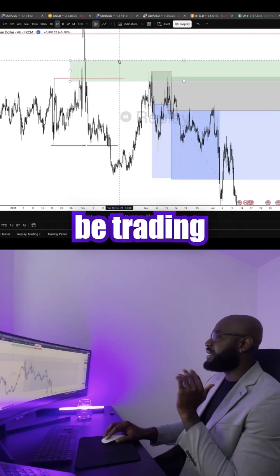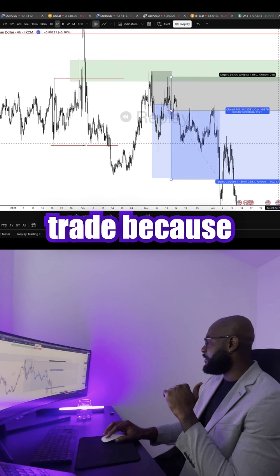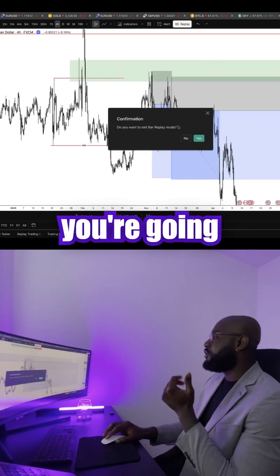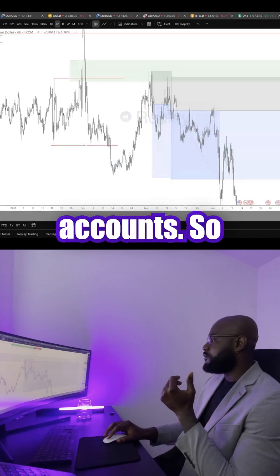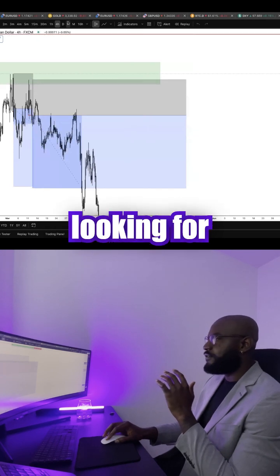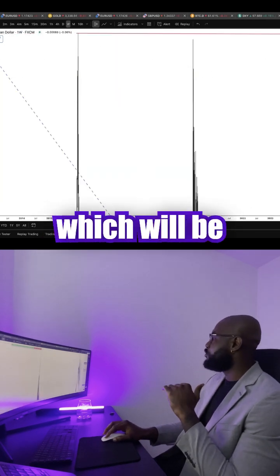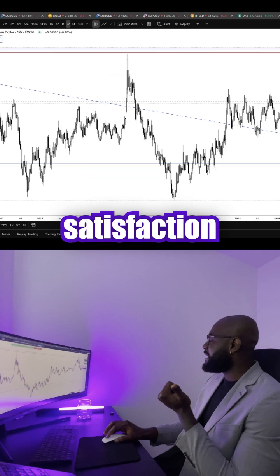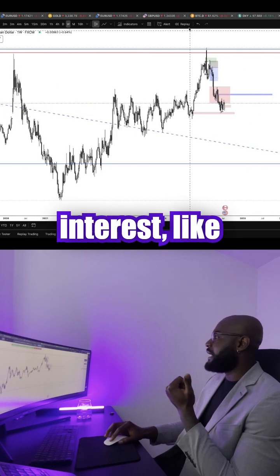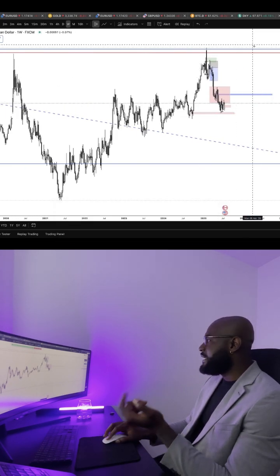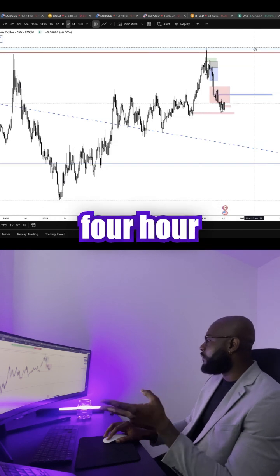You shouldn't be trading every random trade, because if you're taking every random trade, you're going to end up blowing the accounts. So all the trades you'll be looking for should be high probability. You should be looking at higher time frame points of interest, like the weekly, the daily, the 4 hour.